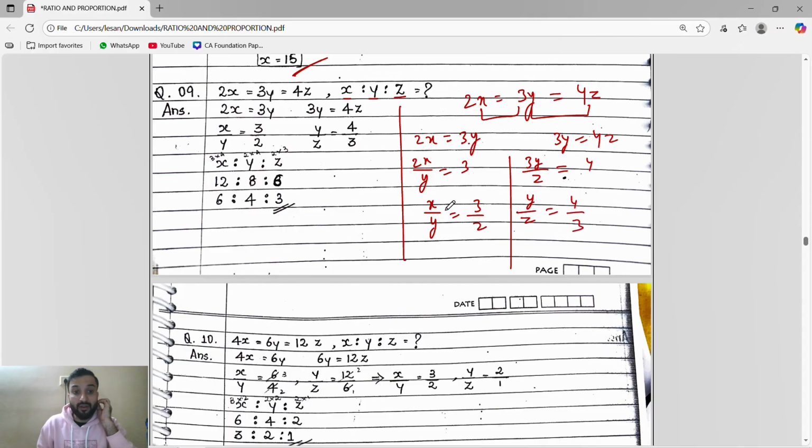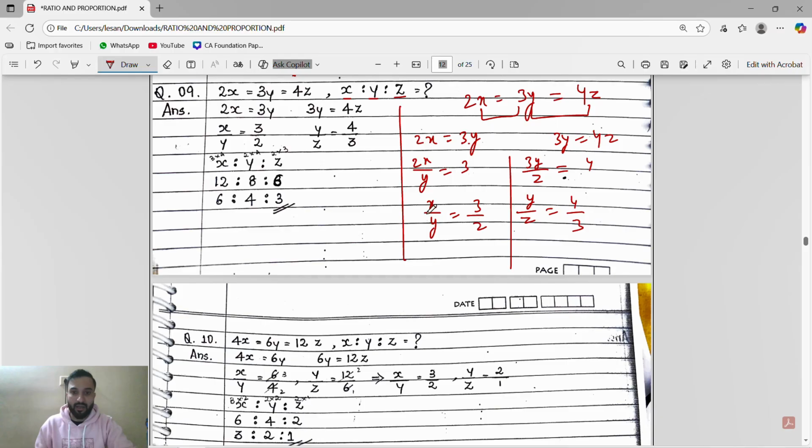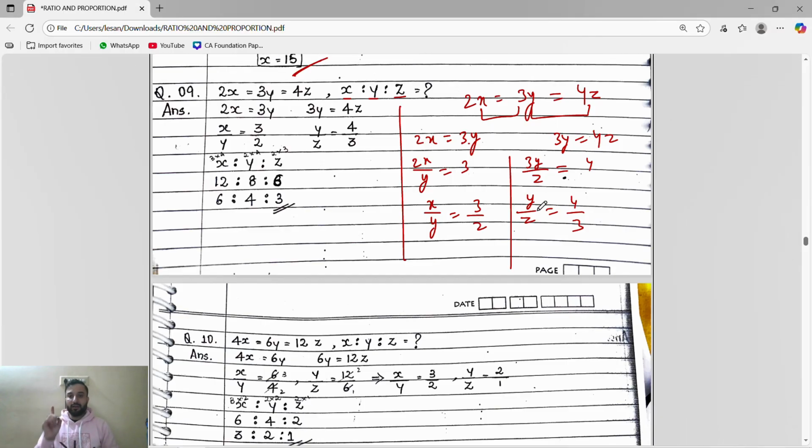Now we will see we get a continued ratio. X by y equals 3 by 2, and y by z equals 4 by 3. We got a continued ratio, right? So you can see here the y value is not the same, so we will make it the same and then write x is to y is to z. Now we will find x, y, z by using the continued ratio.